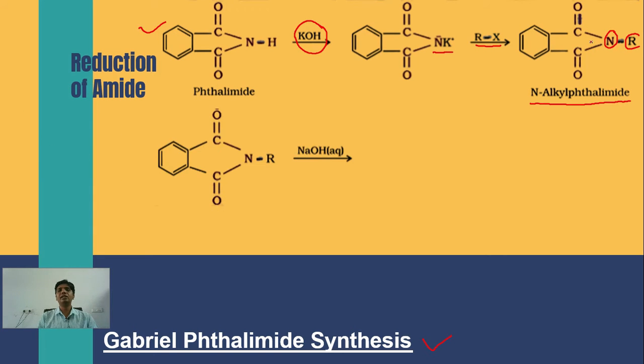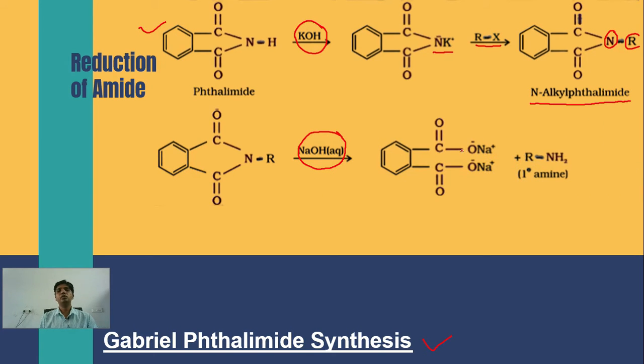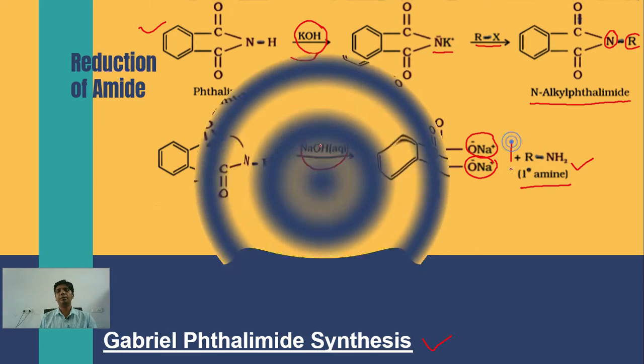This N-alkyl phthalimide on reaction with aqueous NaOH produces a sodium salt and a primary amine. So with the use of this Gabriel phthalimide synthesis, one can prepare a primary amine.